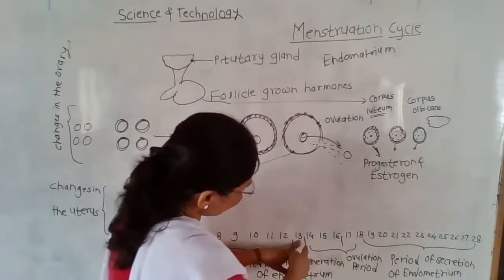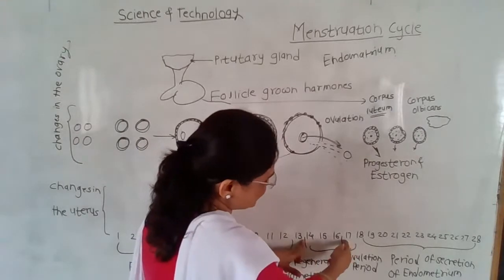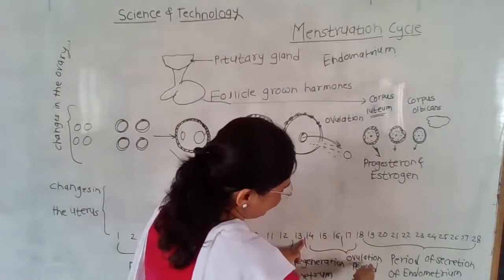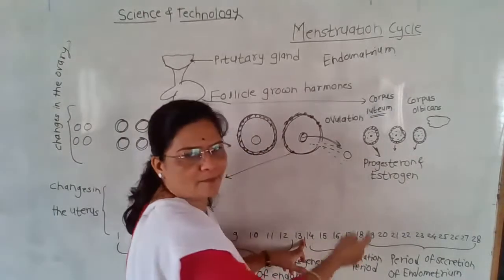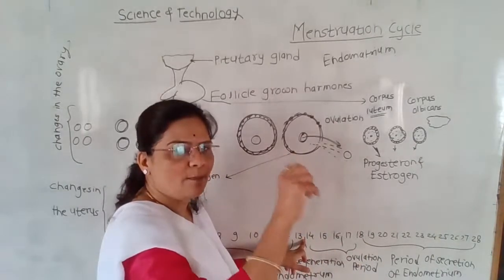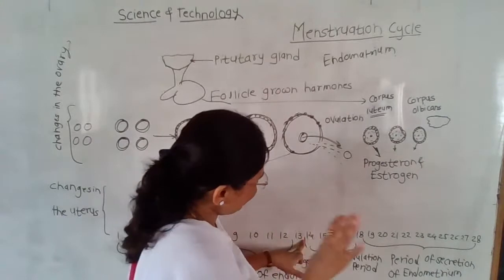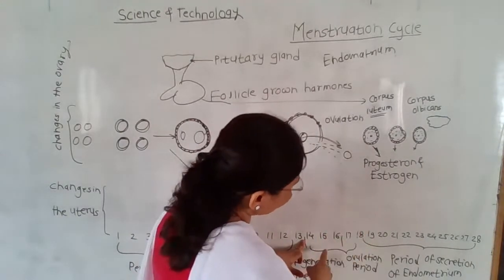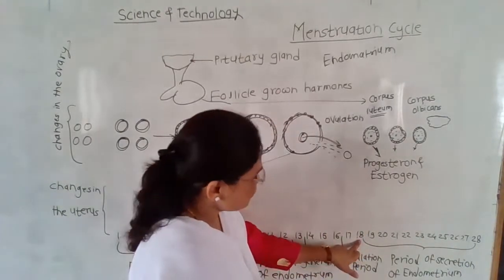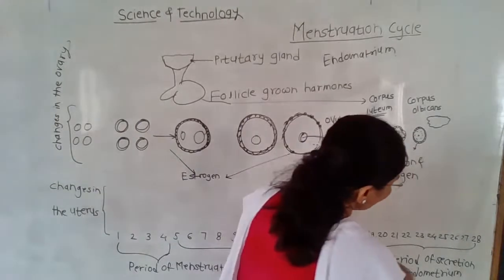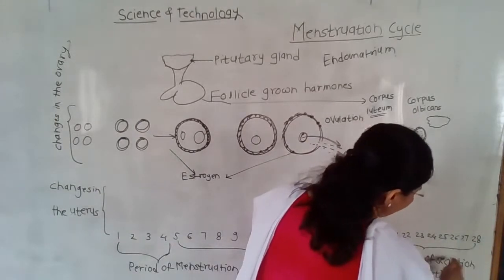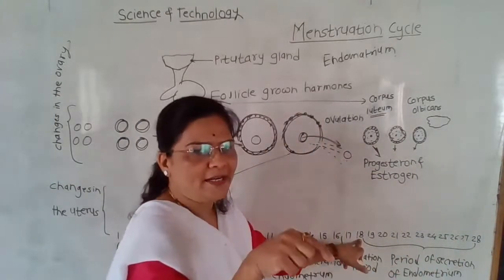and from the 14th day to the 16th or 17th day, there is an ovulation period where the ovule is completely grown and ready for development. And again, from day 18 to 28, there is the period of secretion of the endometrium.